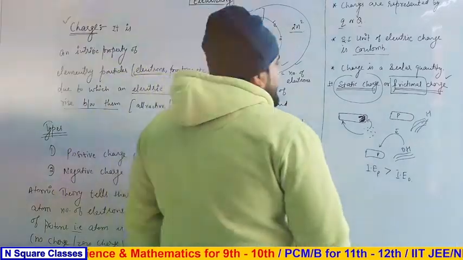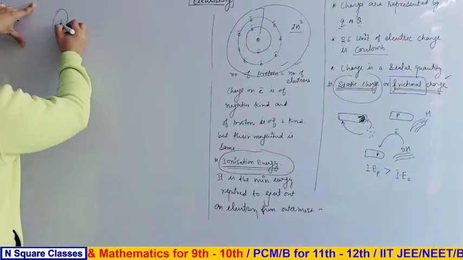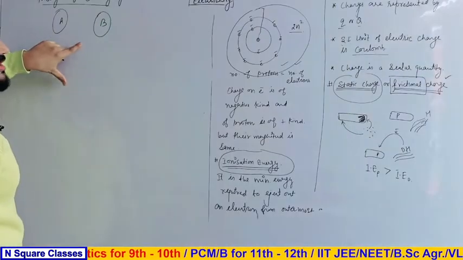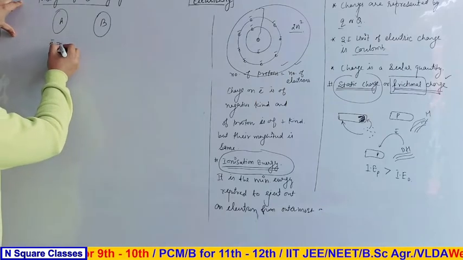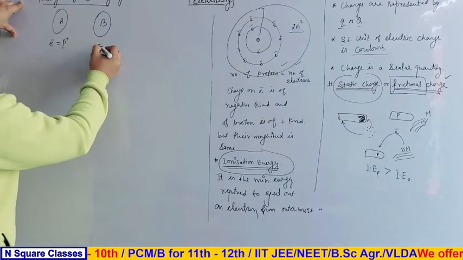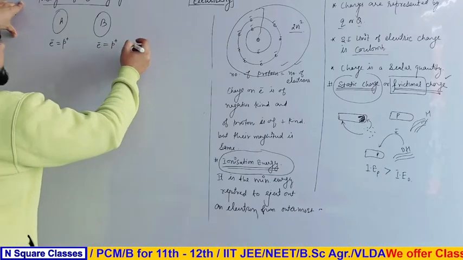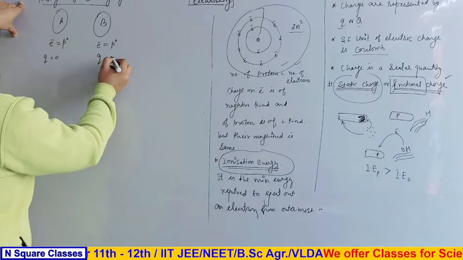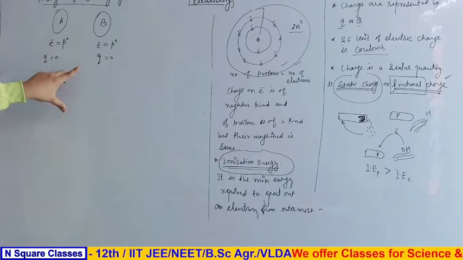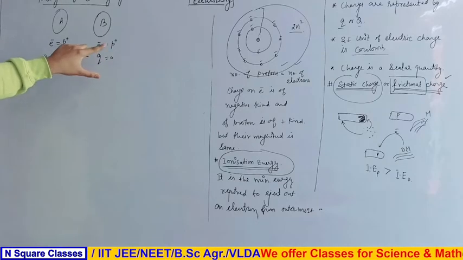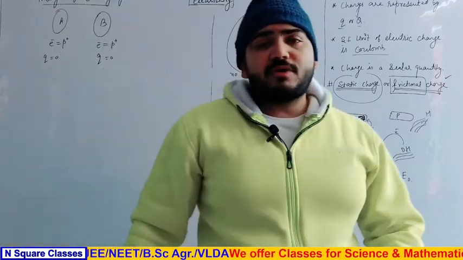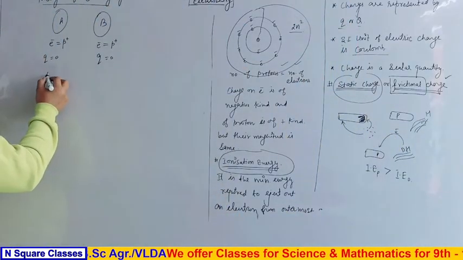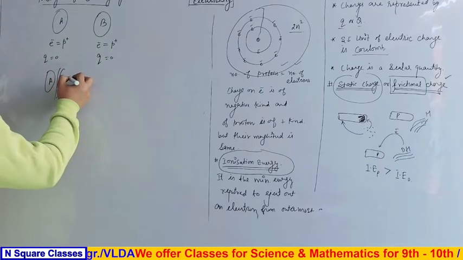Let me clear one more thing about it. If there are two objects A and B, clear? If A and B are two objects, initially the number of electrons equals the number of protons, and here also electrons equal protons, and we can say that both A and B are neutral, with charge 0. We can say that charge is 0 because electron and proton are of different kinds but of the same magnitude. Clear? That means charge is 0. But now rub A and B. Now A and B are rubbed.